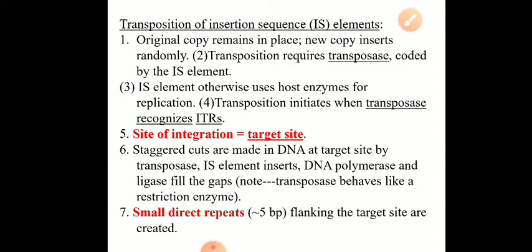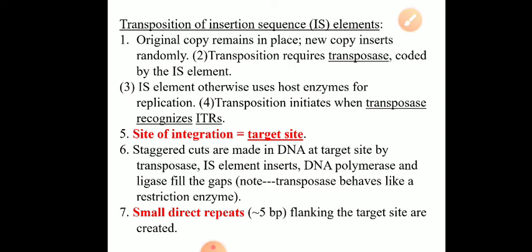In the transposition of an IS sequence, the original copy of the IS element remains in place. That means the original IS element is copied, or replicated, and a copy of the insertion sequence is made. The original insertion sequence remains in its place. The copy is taken up by the transposase protein and inserted at some other site. So the original copy remains in place.